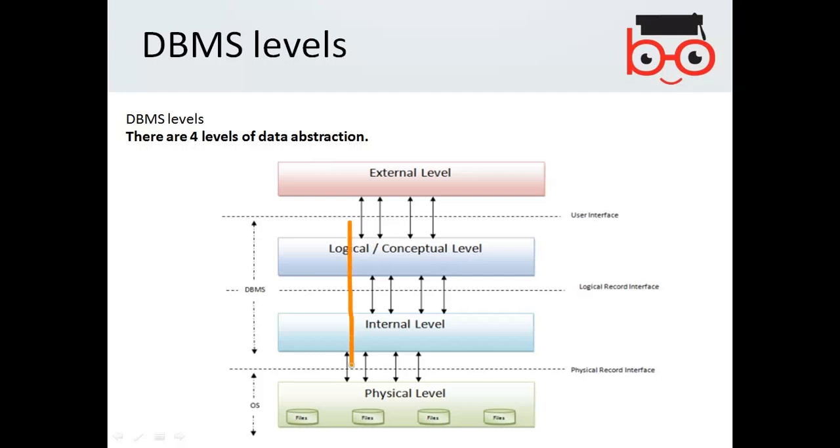You can logically divide the levels into 3. Sometimes they are called 4 levels, sometimes 3 levels. So the external level, the logical level and the physical level. The external level deals with the user interface, the logical level helps you to process the information, and the physical level allows you to store the data physically.